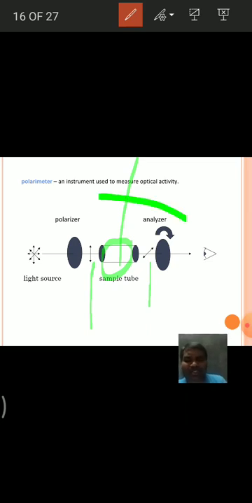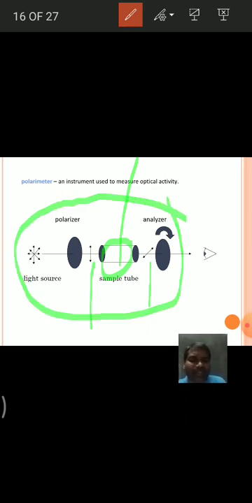The polarimeter mechanism is generally like this. First the ordinary light is converted into plane polarized light by means of a polarizer. Then this plane polarized light is passed through the sample tube, where we place a sample. Sometimes the sample rotates the plane polarized light, sometimes it doesn't.